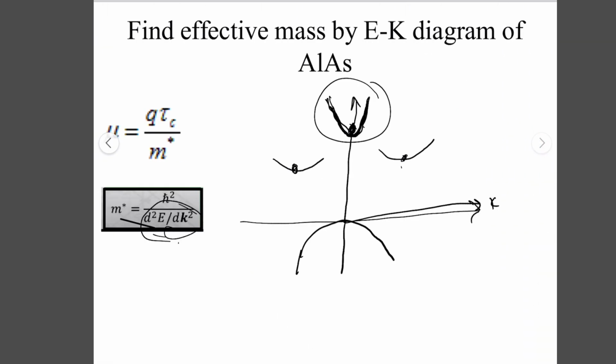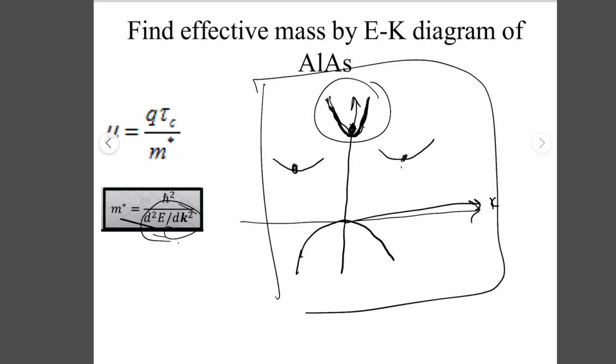So this is all about the direct and indirect band gap of semiconductors, and how we find the effective mass by E-k diagrams, and how the effective mass of electrons in terms of mobility is important in E-k diagrams.